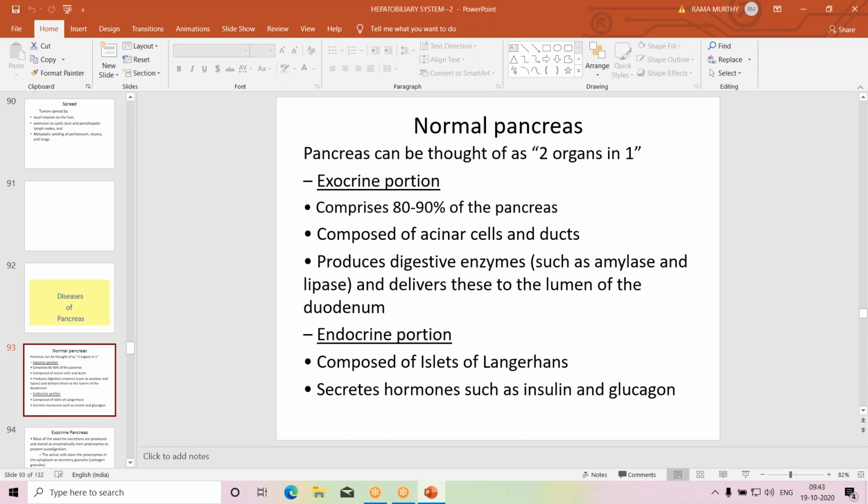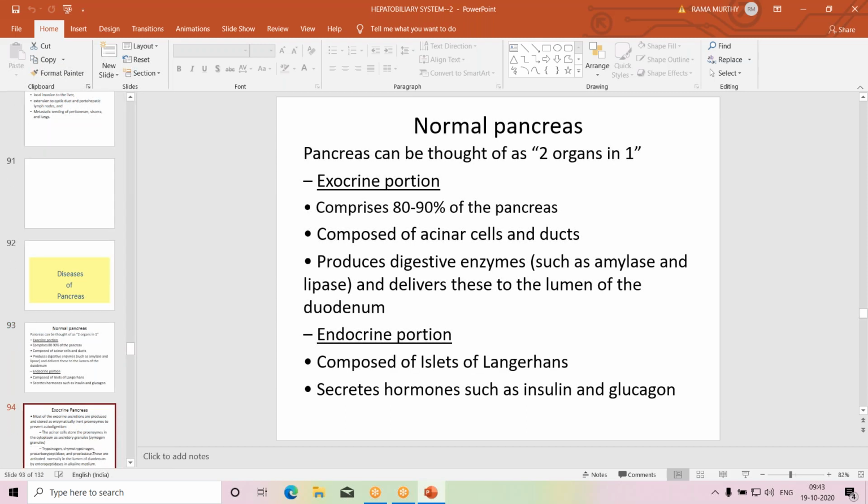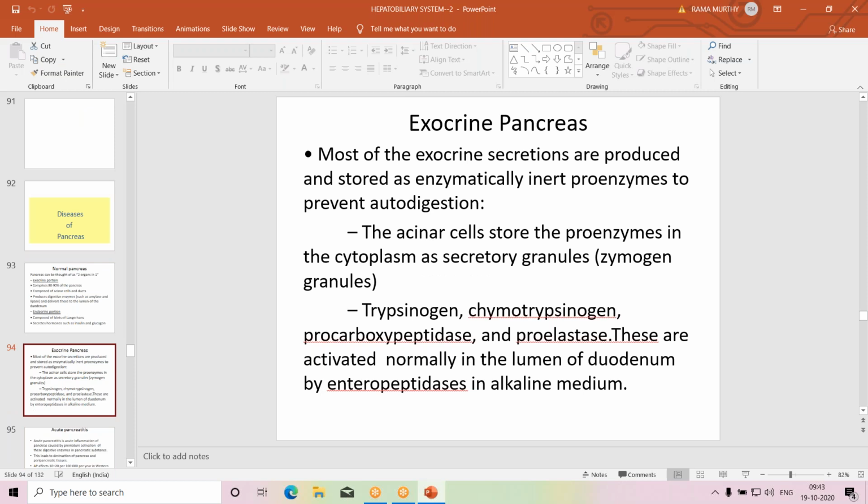These islet cells secrete a number of hormones. Each set of islet cells secretes a different hormone. Most important, insulin and glucagon. Beta islet cells secrete insulin. Alpha islet cells secrete glucagon.